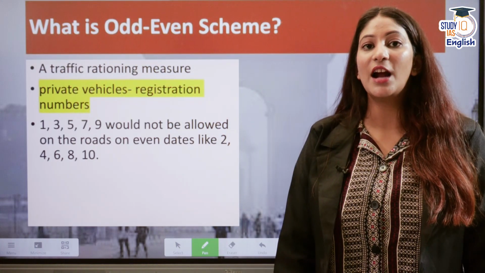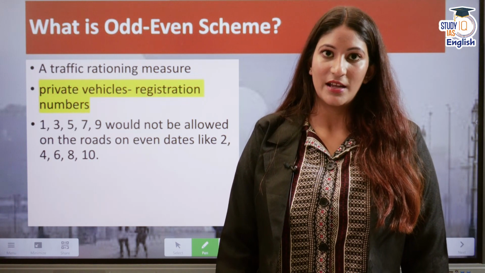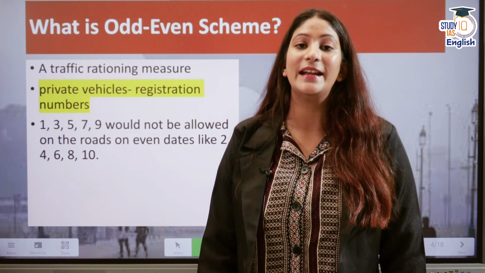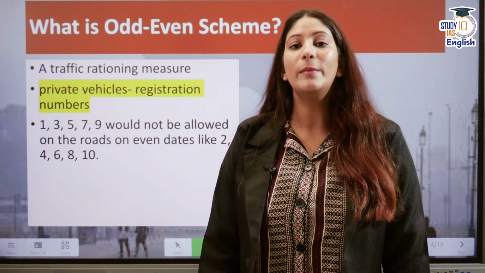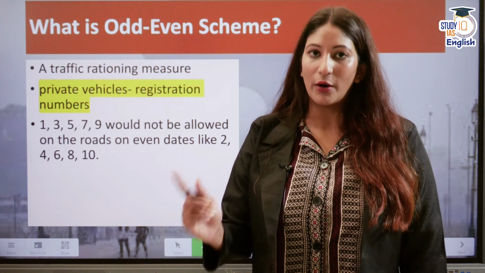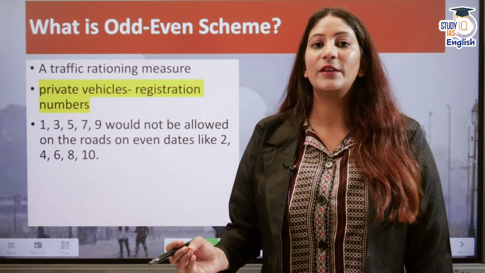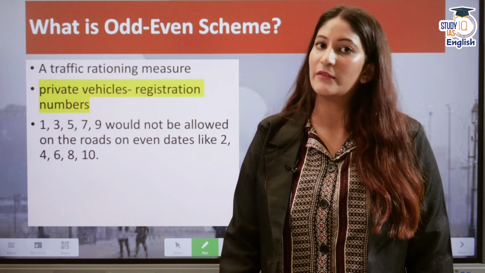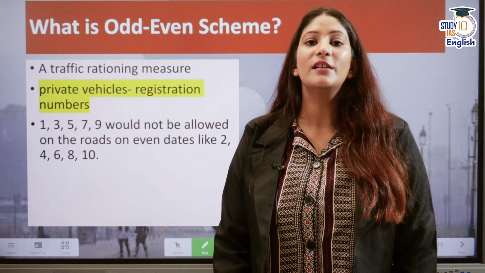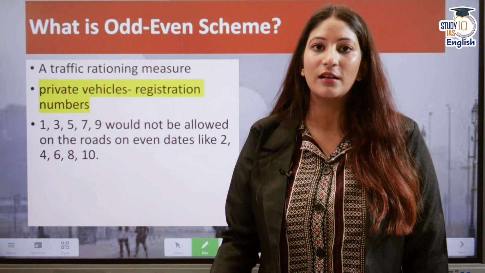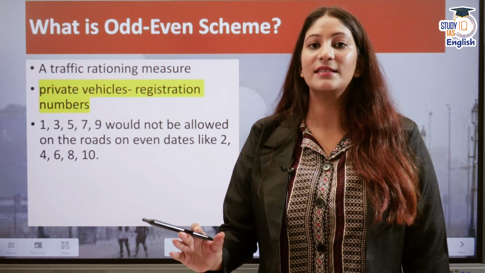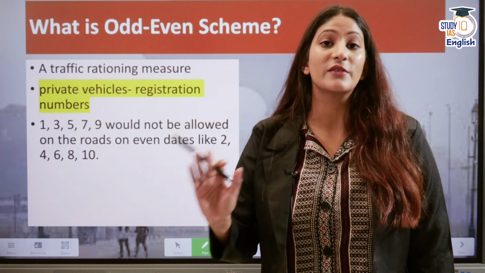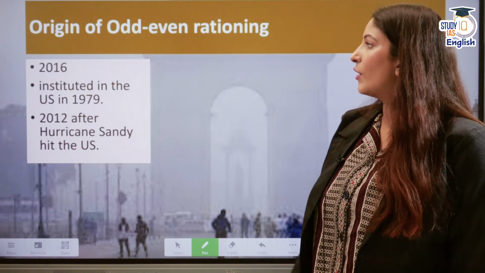This is basically a traffic rationing system in which the private vehicles which have a registration number ending with odd numbers will be allowed to commute on odd number of days, and if we talk about the even numbers, then they will be allowed to commute on the even number days. This will reduce the number of vehicles on road, hence also pushing out the number of pollutants from the air. So this is the odd even rule.